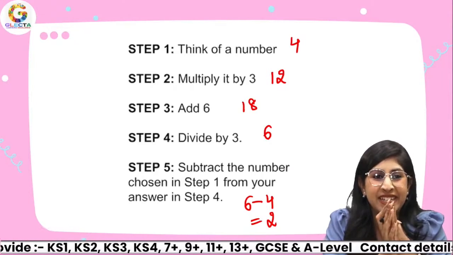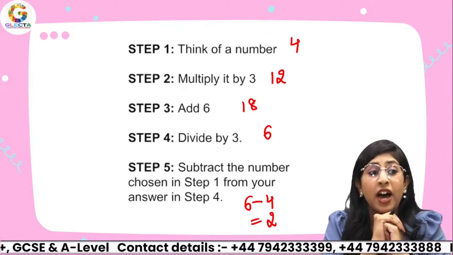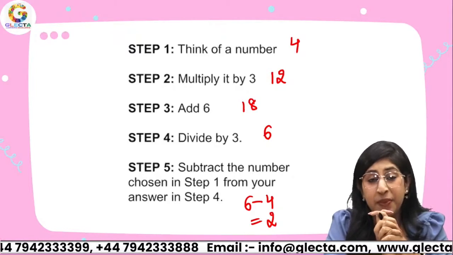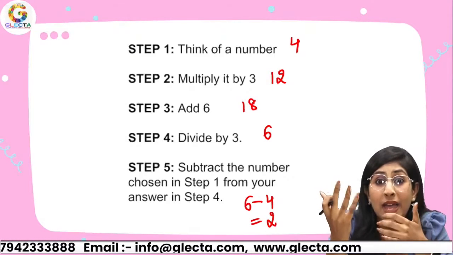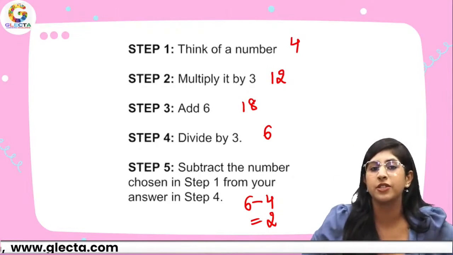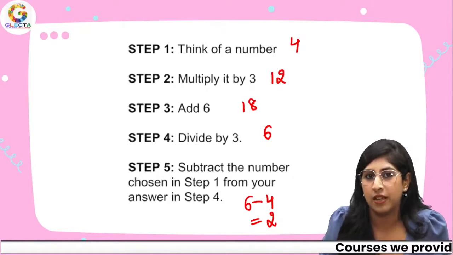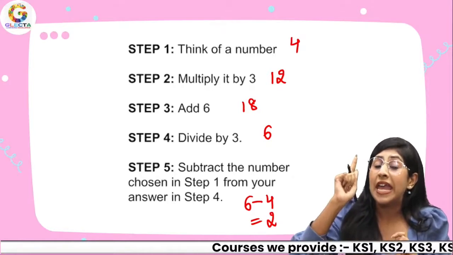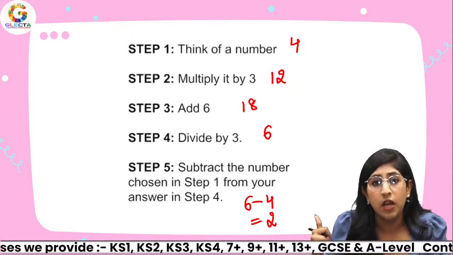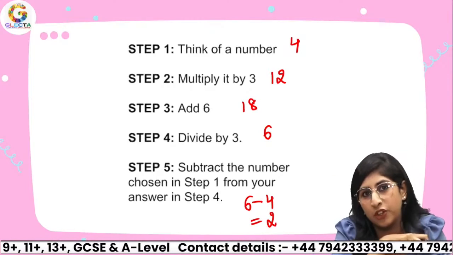Are you? Come to the comment section and mention it below. Are you getting the answer as 2? Well, I know people are saying yes, they are. What's the technique? Why am I getting 2? If you take any random numbers, you're always going to get the answer as 2. I'm not going to disclose my secret right away. I'll be saving it for the last, save the best for the last. In the end, I'll be telling you how we are always getting 2 as the answer, and what logic we are applying. So save this for the later part.